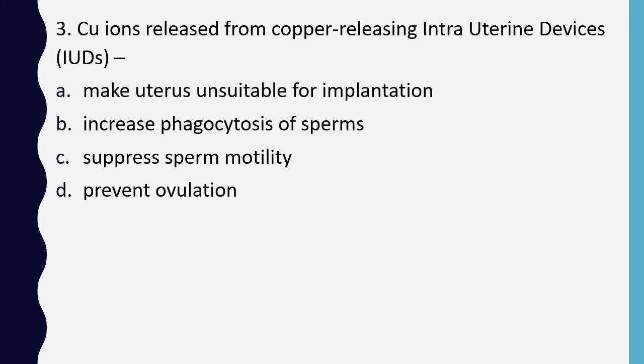Question number 3. Copper ion released from copper releasing intrauterine devices make uterus unsuitable for implantation, increases phagocytosis of sperms, suppress sperm motility, prevent ovulation. Copper ion released from copper releasing intrauterine devices. The correct answer is option C, that is, it suppresses sperm motility.